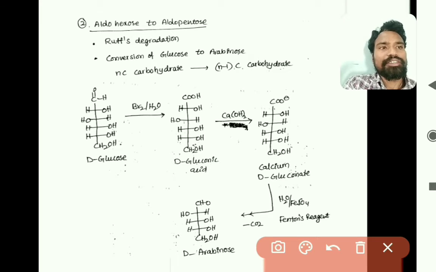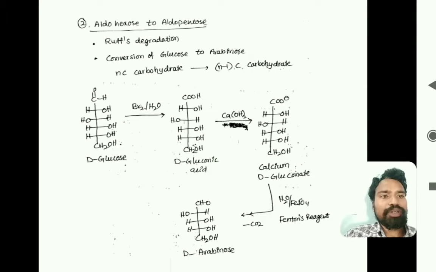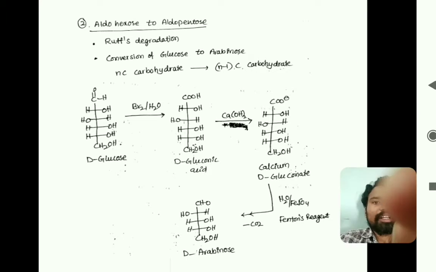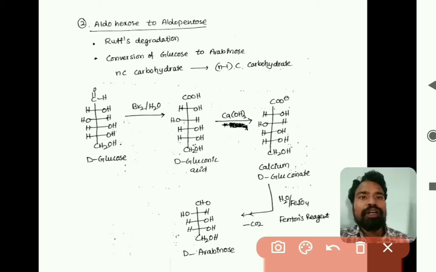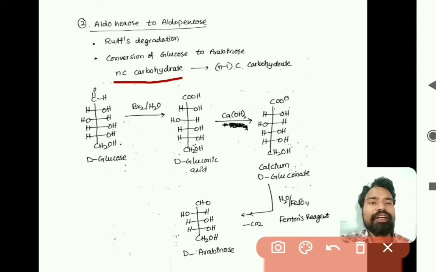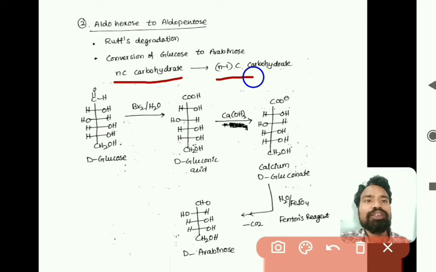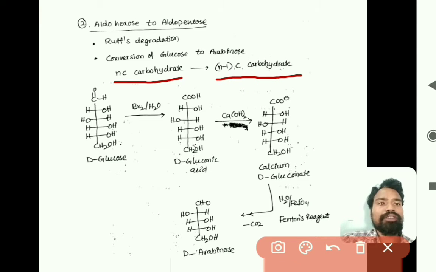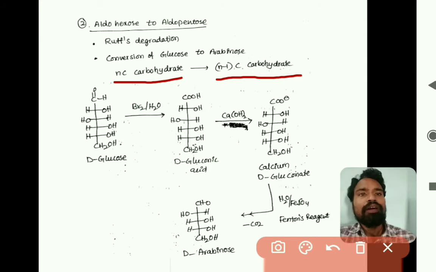Degradation means decreasing, right? So 1 carbon is reduced. Here we convert a carbohydrate having n carbons to a carbohydrate having n minus 1 carbons. So 1 carbon would be less in the final product. This is called Ruff's degradation.